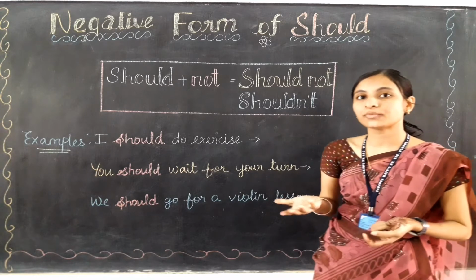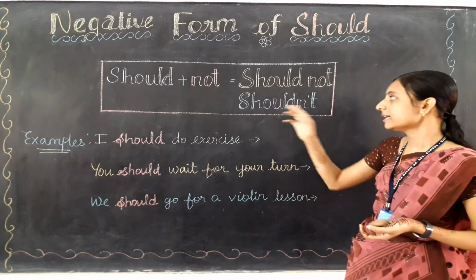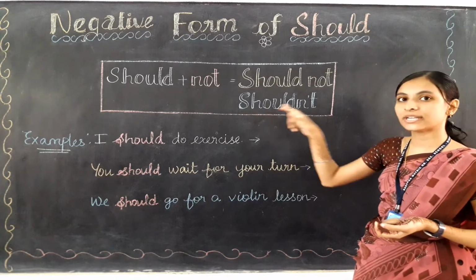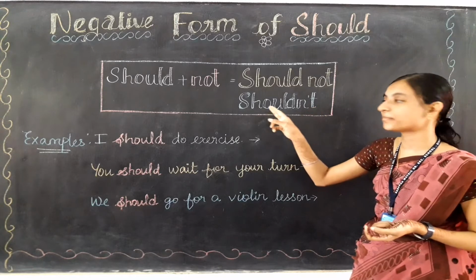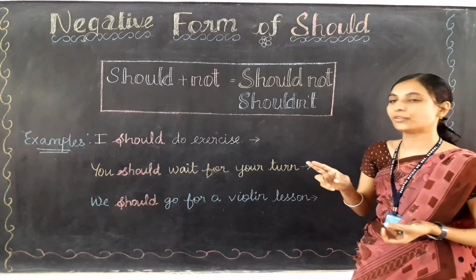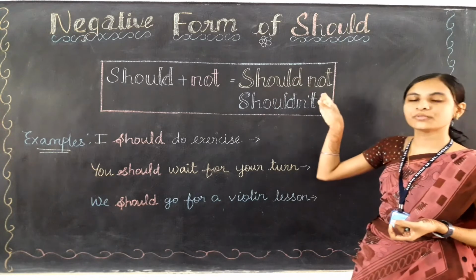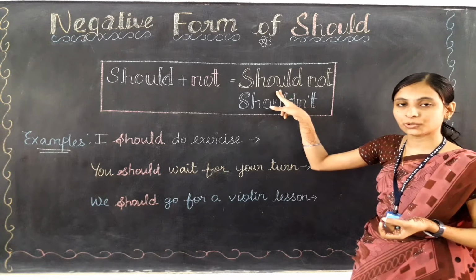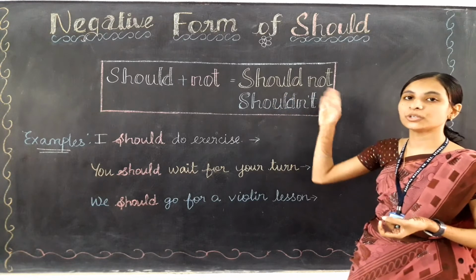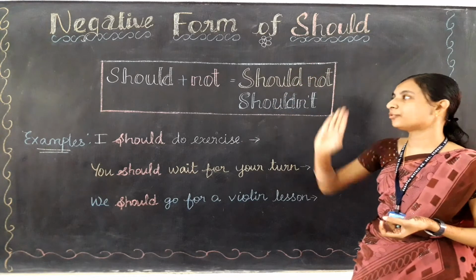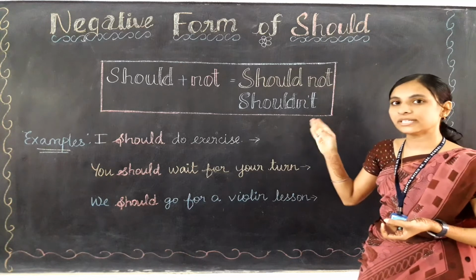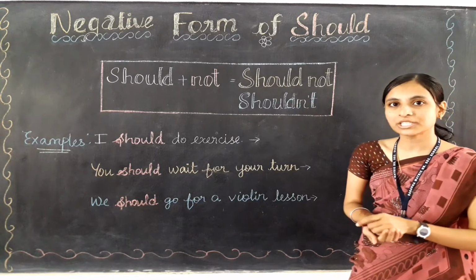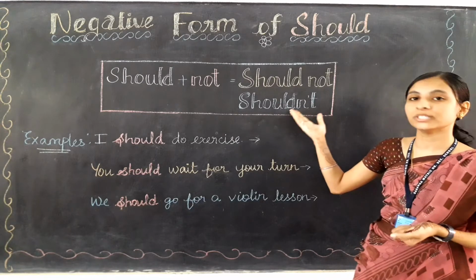Okay, so what is the short form for should not? Yes, that is shouldn't. The spelling will be S-H-O-U-L-D, should, N-T, will be the shortened form, shouldn't. Okay, when we are writing in full form, we will write should and also we are going to write not next to it. That is SHOULD, should, and NOT, not. Should not is the negative form and it is the full form, and shouldn't is the negative form which is the short form of should not only. Clear, children?